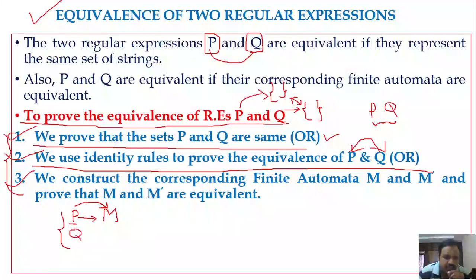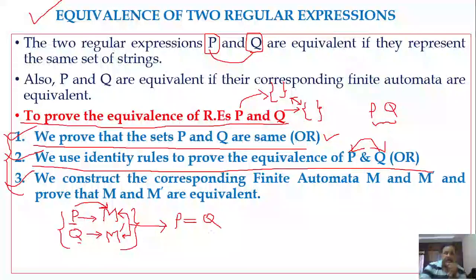For regular expression Q, we can construct a finite automaton M dash that accepts the language described by regular expression Q, right? So if these two automata accept the same language, then we can say that the two regular expressions are equivalent. So any of the three approaches we can use to prove the equivalence of regular expressions, right?